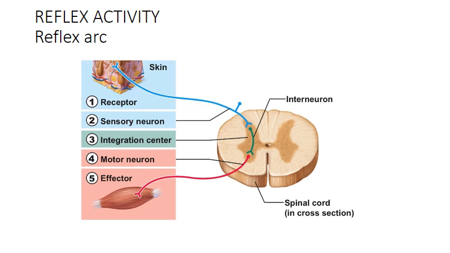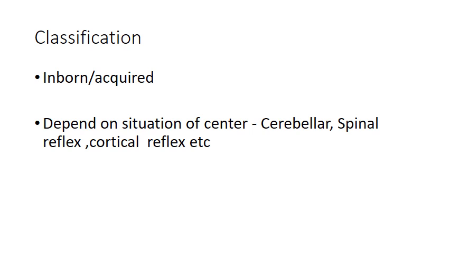Next we will discuss about the classification of reflex. First classification is inborn reflex or acquired reflex.